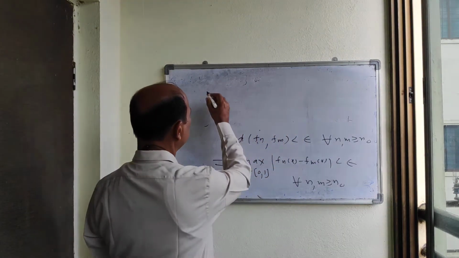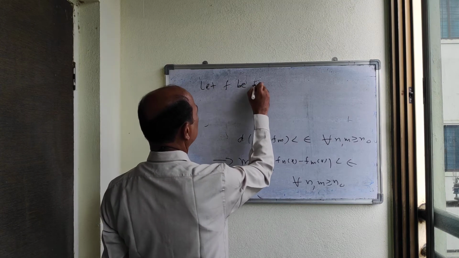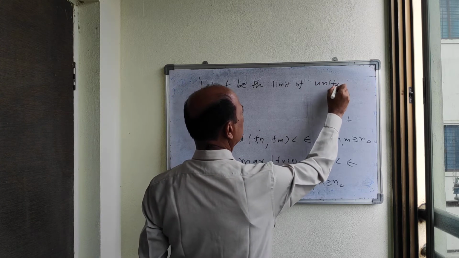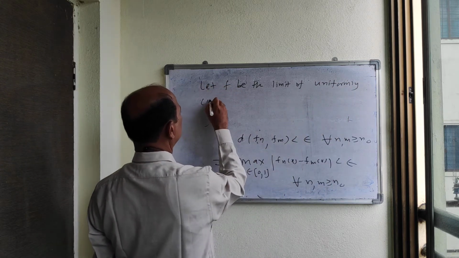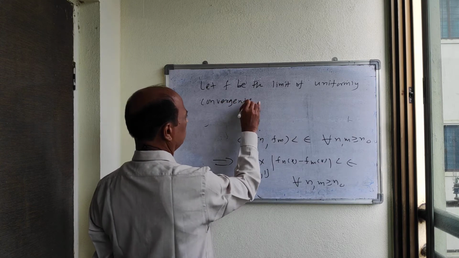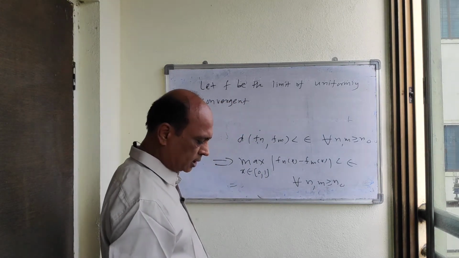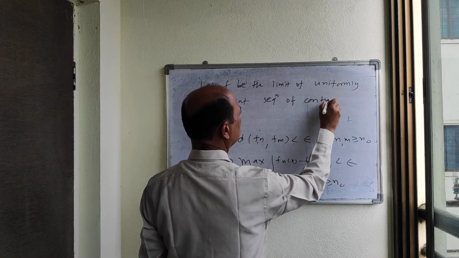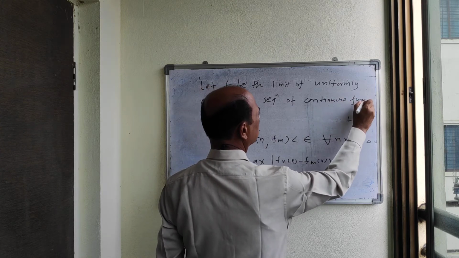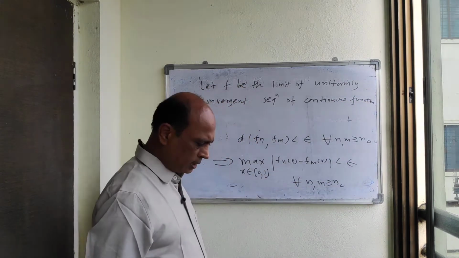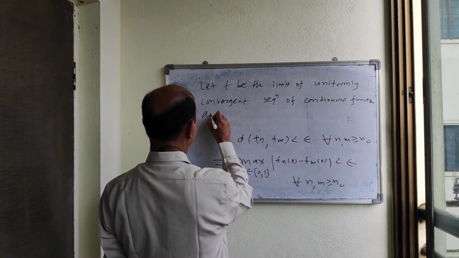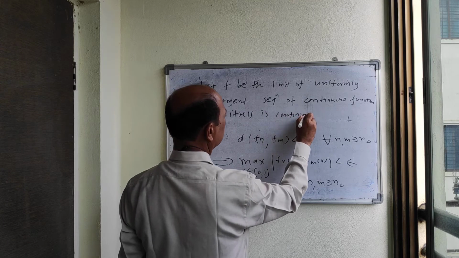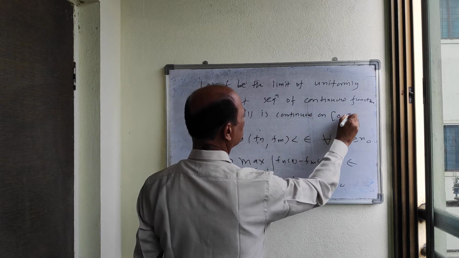So let f be the limit of a uniformly convergent sequence of continuous functions, and f itself is continuous on the closed interval [0, 1].